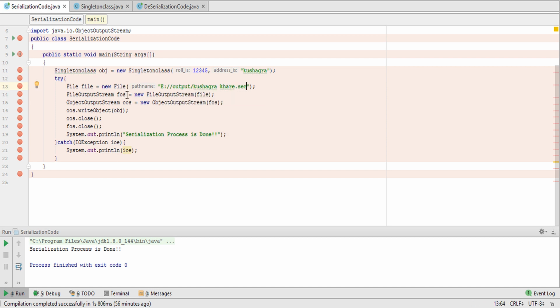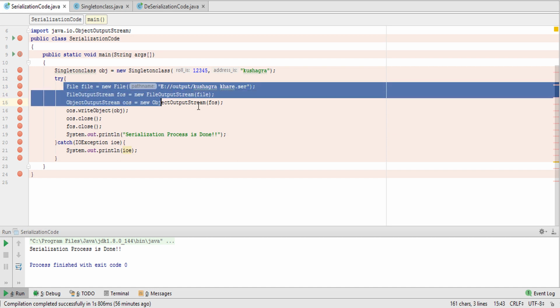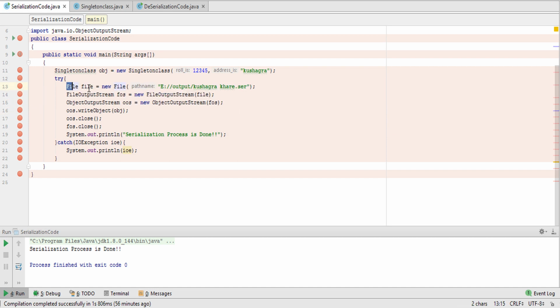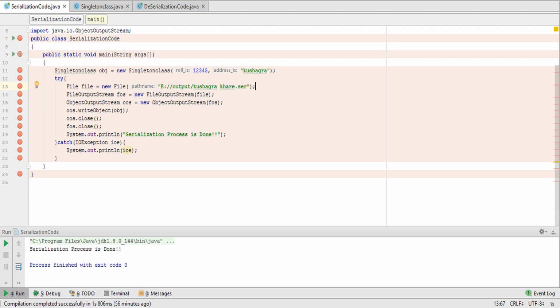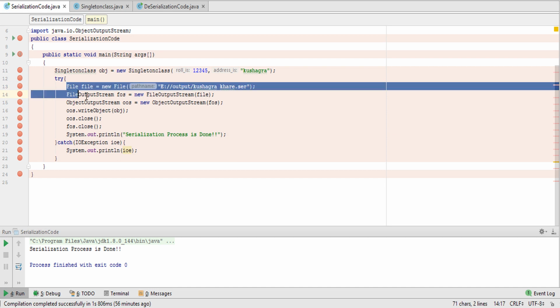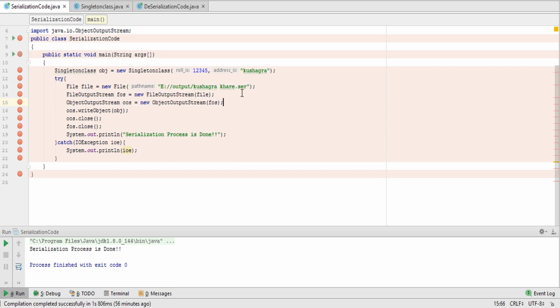For creating the file, we have used these three lines. This deals with the path where the file kushagkhare.ser will be created. You can see that this is the E drive output, and here no file is there. So inside output, kushagkhare.ser will be created. These three lines deal with the creation of the file. Why is there this extension ser? Because we are dealing with a serializable file.